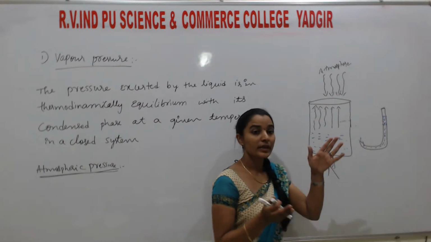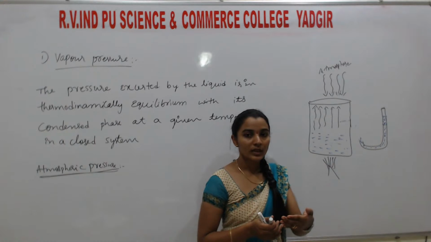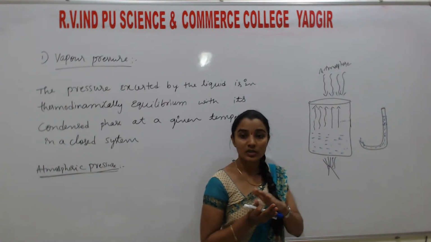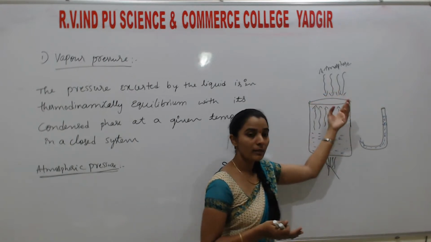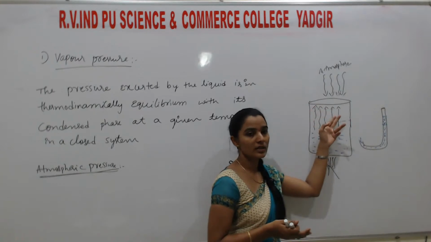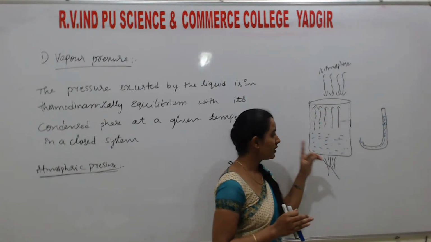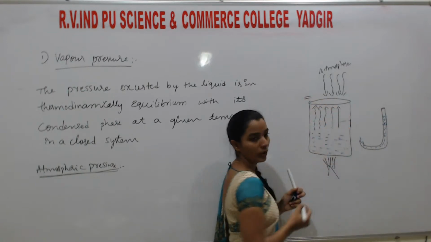You know, gases, if they compress, they become liquids, when the pressure increases. If the atmospheric gases exert more pressure on this, then again these vapors compress and become a liquid. So boiling stops.